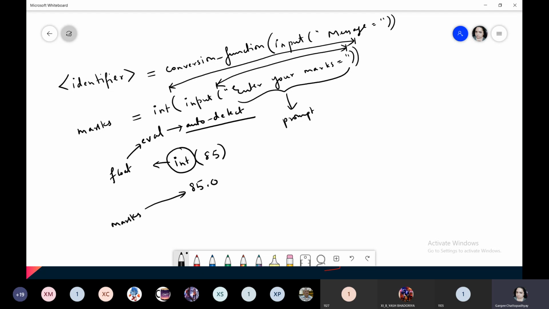आप स्ट्रिंग एंटर करो तो भी वो उसको स्ट्रिंग ही डिटेक्ट करेगा, आप फ्लोट वैल्यू एंटर करो तो भी वो उसको स्ट्रिंग ही बनाएगा. Why we are using this int, float and eval? So that a value can be assigned according to the data type which it belongs to. If I am entering numbers, I need to perform arithmetic operations on the numbers, so it cannot be accepted as string. Got it?